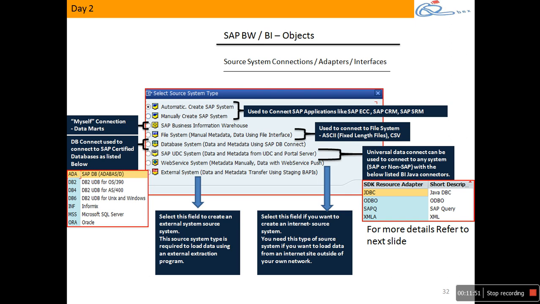But there are a lot of databases in the world, doesn't mean that you can connect anything. Only SAP certified databases can be connected with DB Connect. Now, certified databases could be Oracle, Informix, MS SQL Server, DB2, DB4, DB6, ADA. Now we also have HANA into it, Oracle and all these have been included.